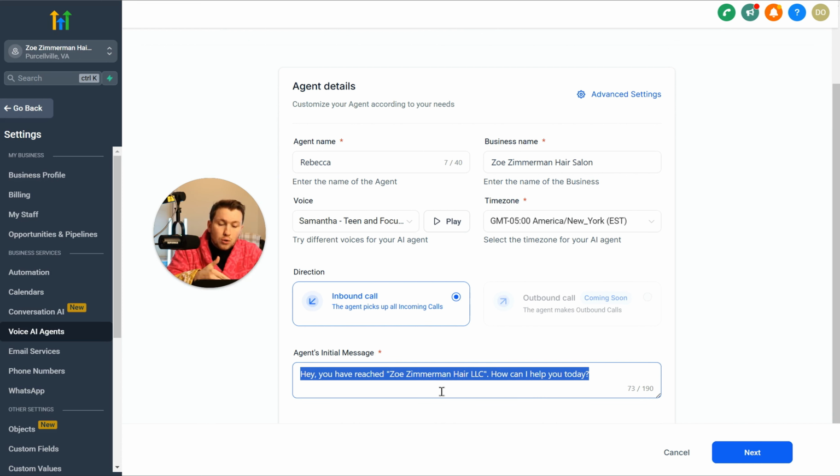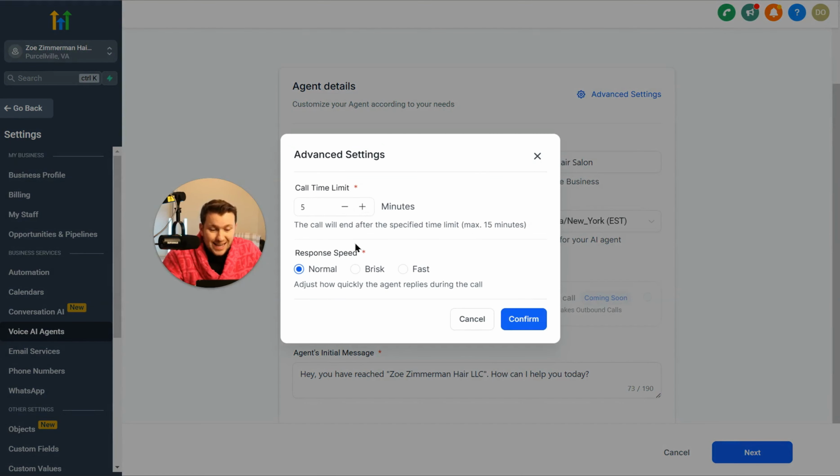But then this is very important because this is the initial message, okay, that the AI will say when you pick up the phone. Hey, you have reached Zoe Zimmerman Hair LLC. How can I help you today? See that message. We're going to go up here to advanced settings. So this is call limit. How long do you want the call to go on for? Do you want to go on endlessly or not? So right here, we'll just leave it at 5 minutes. Okay, it's good enough. And then you have response speed, normal, brisk, fast.